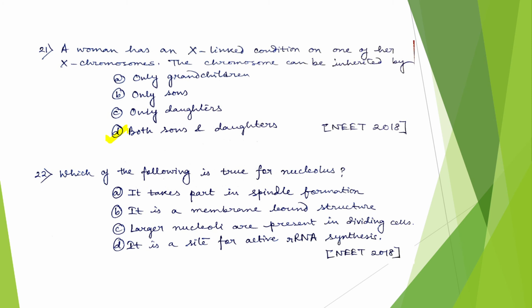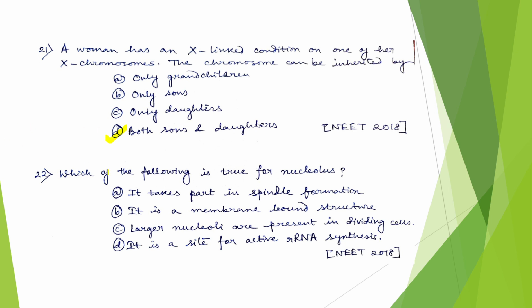But obviously in case of her son, he will be the diseased person, but in case of her daughter, she will be the carrier. Because in case of her daughter, if it is an X-linked recessive gene, then it needs another allele of it also from her father. So whatever it is, the chromosome can be inherited by both sons and daughters.